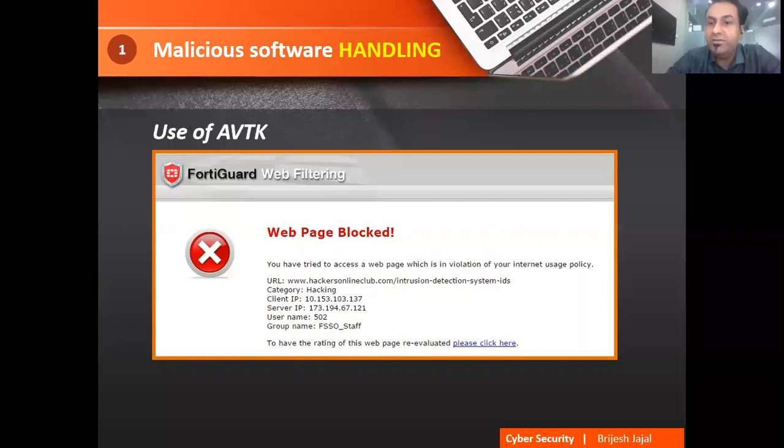In a corporate culture, usually most of the websites are blocked. So you will not be able to see a particular website and you get this message, FortiGuard web filtering. There are many such web filters available which will not allow the sites which are harming our machines. So this is the solution. I hope all of you are getting me. The first point is what the problem is, that is malicious software, how it works, and what the solution is.